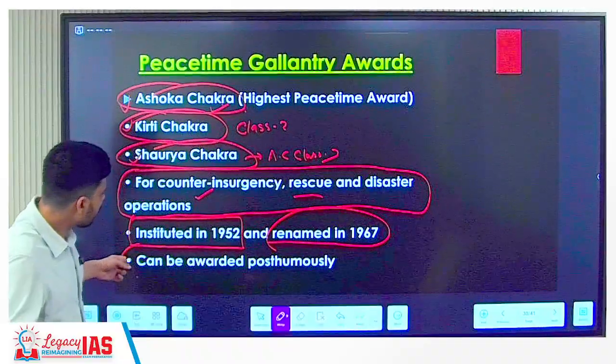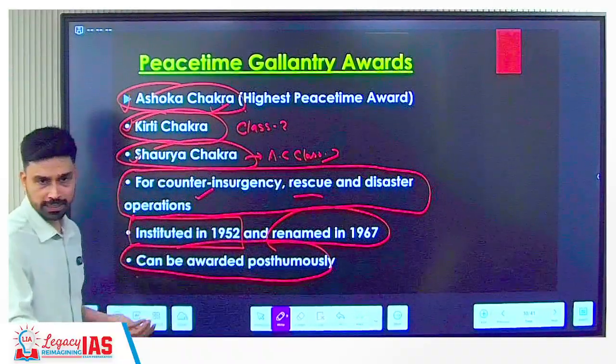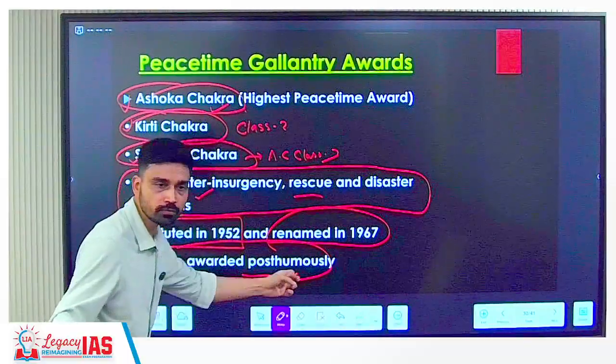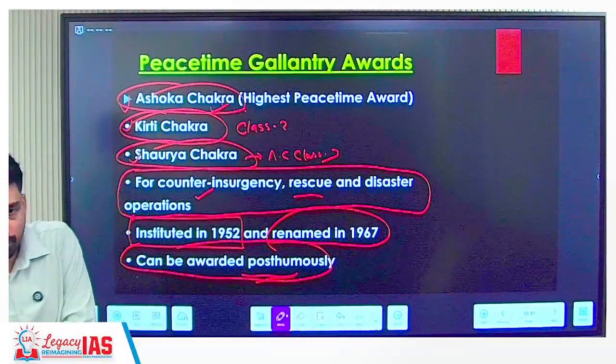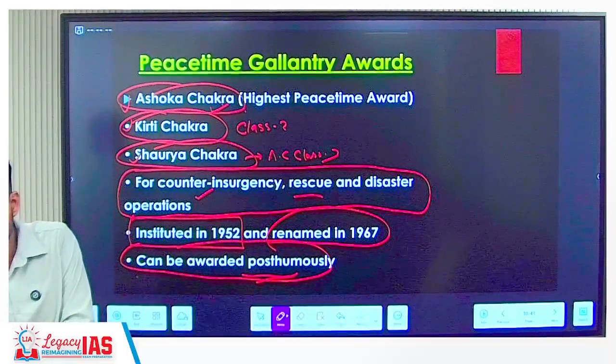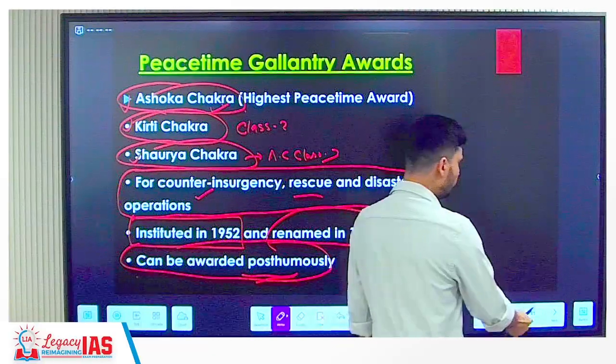Another point is that this award can be given not only to living people but also to people who died. That is why we call it posthumous. What is posthumous? People can receive this award even after death. So it is given to the next of kin, such as wife, mother, father. These people can receive the award on behalf of the person who died.